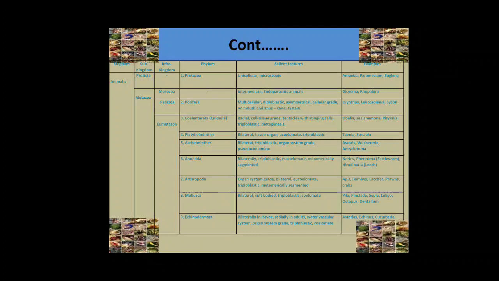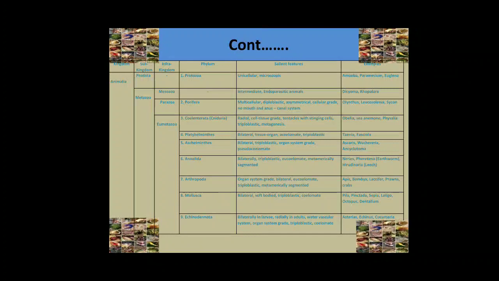Platyhelminthes are bilaterally symmetrical, tissue to organ grade, acoelomate, and triploblastic animals. Some examples of Platyhelminthes are Taenia solium and Fasciola hepatica. Aschelminthes are bilaterally symmetrical, triploblastic, organ system grade of organization, and pseudocoelomate.